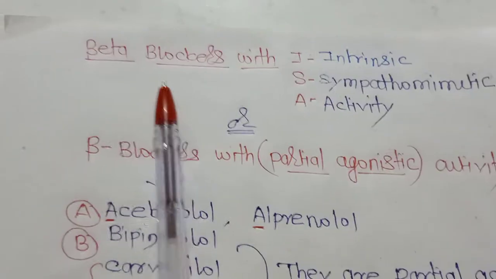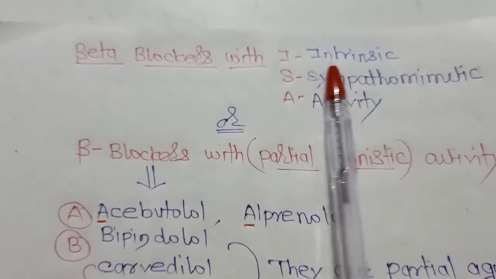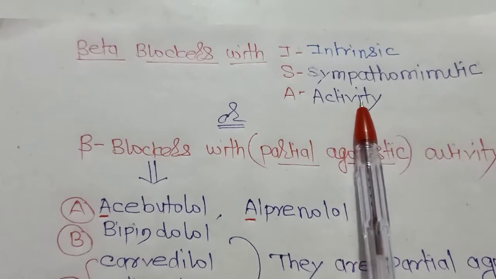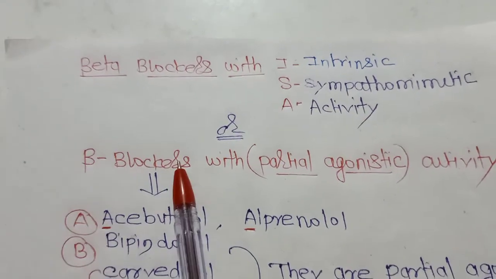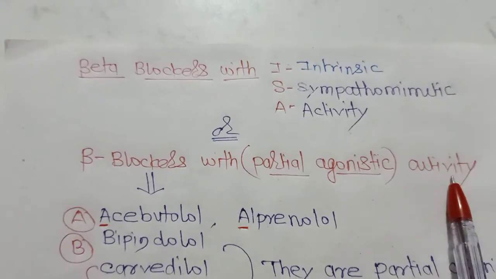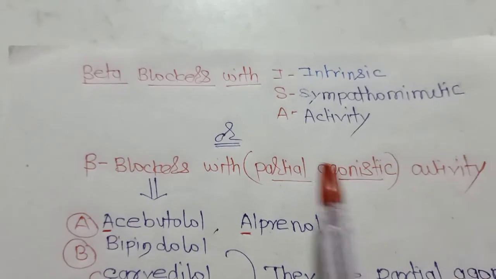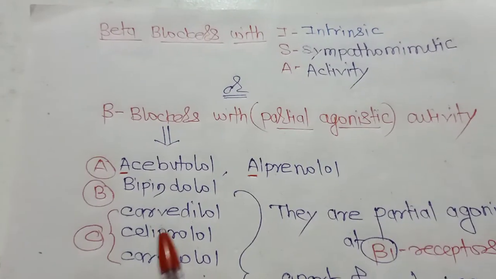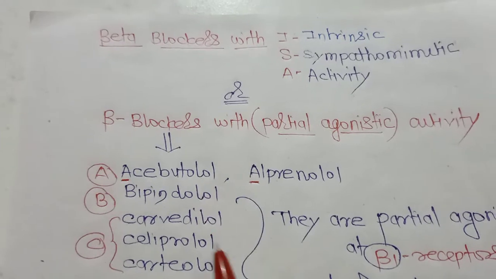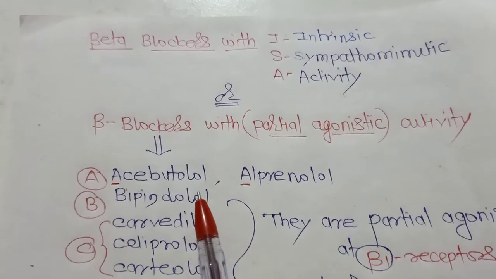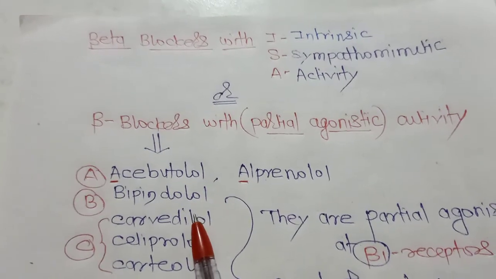Today we'll discuss beta blockers with intrinsic sympathomimetic activity, or beta blockers with partial agonistic activity. These are the beta blockers with partial agonistic activity or intrinsic sympathomimetic activity.